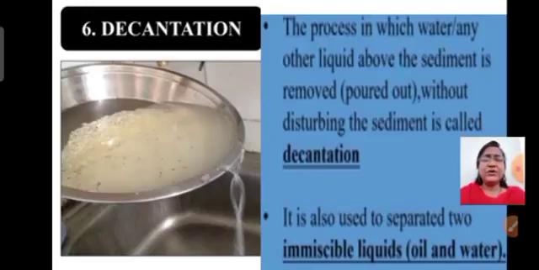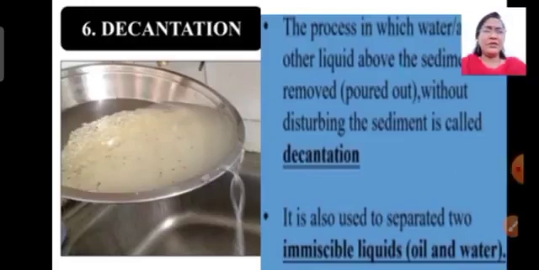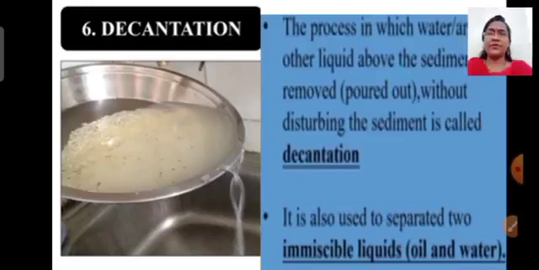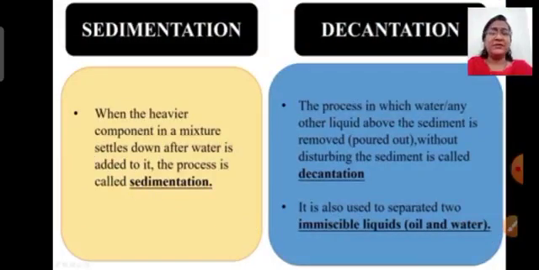Sediment is the one which settled down at the bottom of this mixture. So children, one thing comes to your mind: what is sediment? Sediment is the part of the mixture which settled down at the bottom of the container. So without disturbing this sediment, if we remove the impurities by removing the liquid, this process is called decantation. Students, once again we will revise what is sedimentation and decantation by comparison.